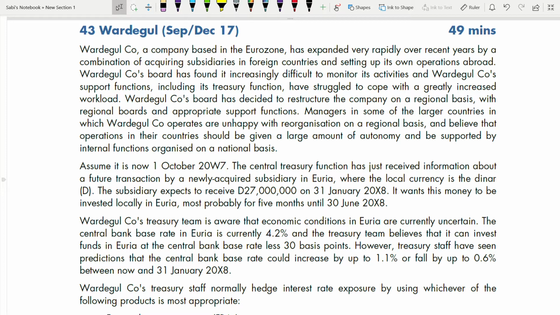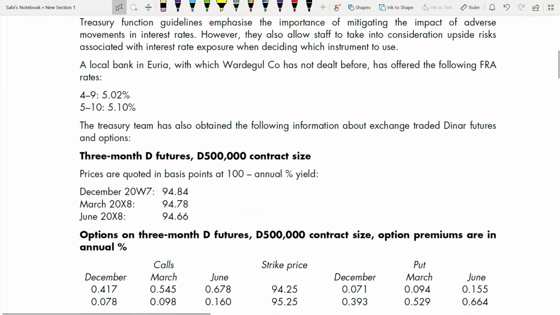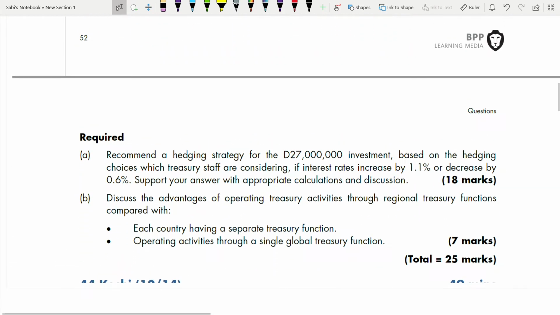You can also check 41, where it is a borrowing. Everything is the same. We have interest rate futures and options. The only thing is it is borrowing. 42 is investment, and this is also investment. So I'm going to go faster here without wasting so much time. Okay, so here.